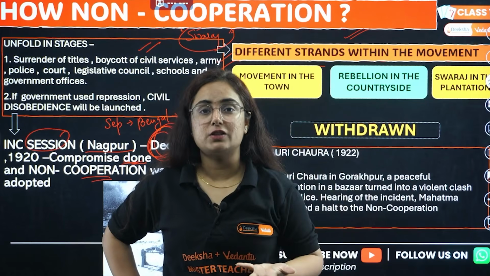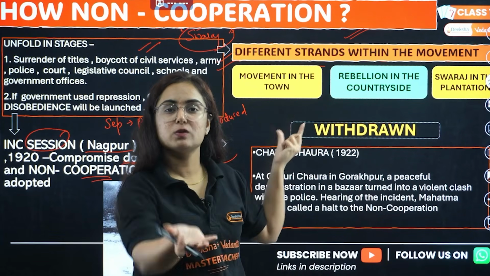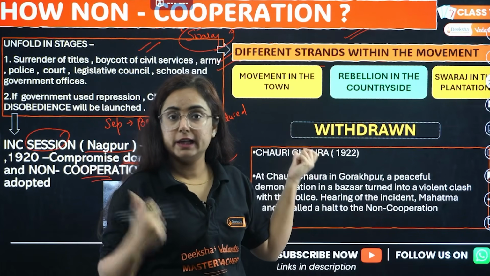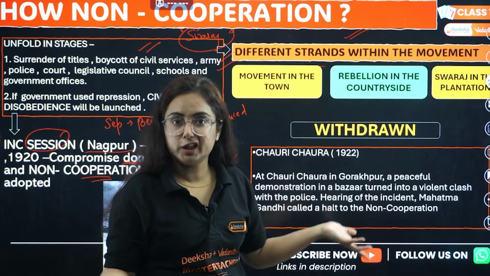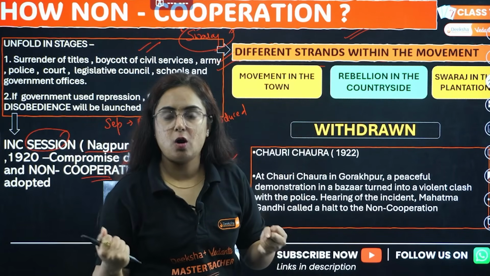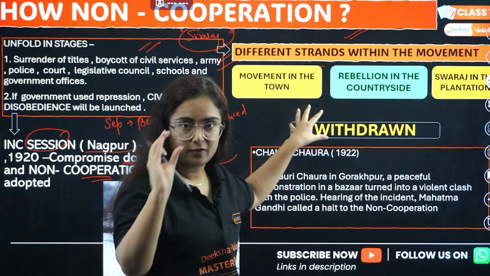It was like non-cooperation started. Why? For Swaraj. Now see, Swaraj for the people living in town was what? Using indigenous items, like we will boycott foreign goods, foreign liquor, foreign government institutions like the British law body, or schools. So for people in the town, it was boycott.